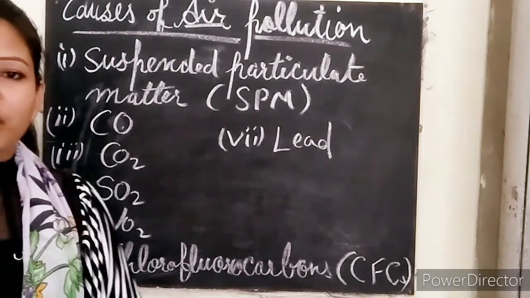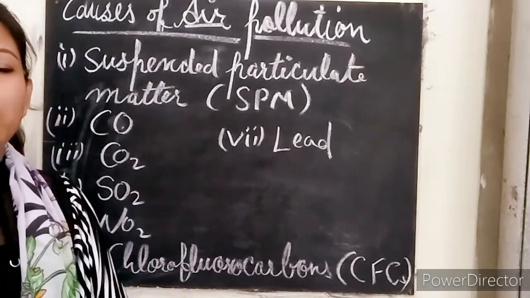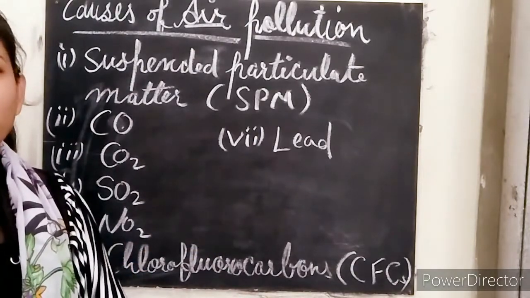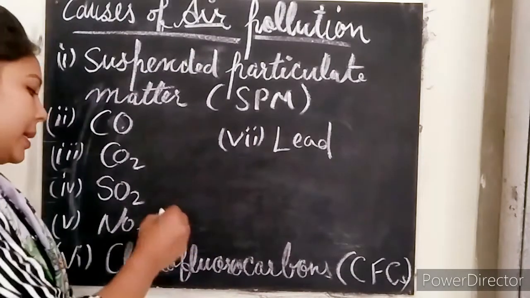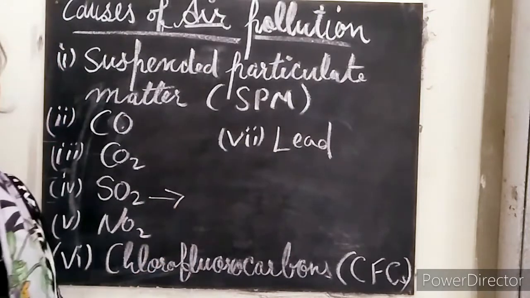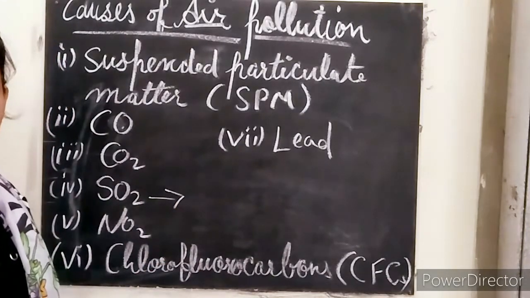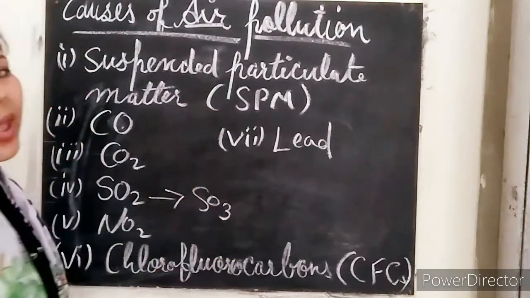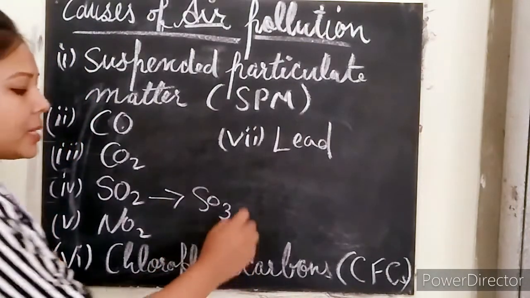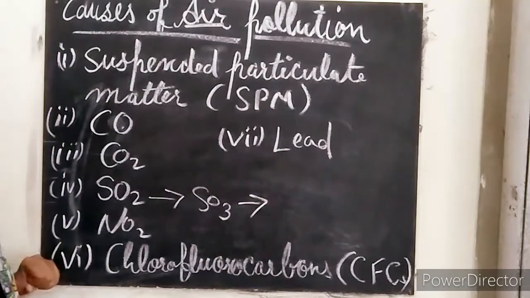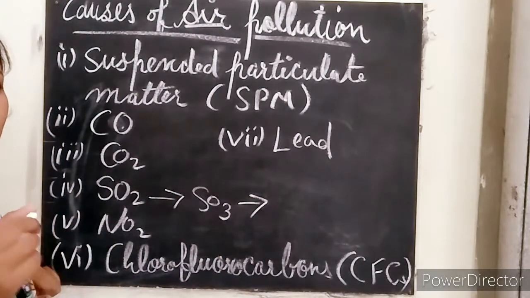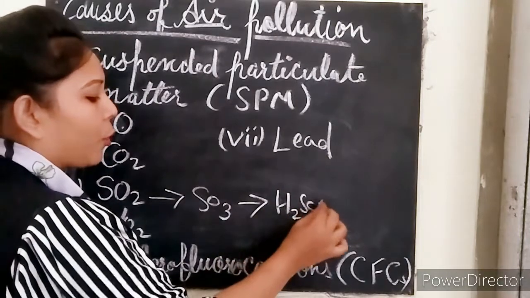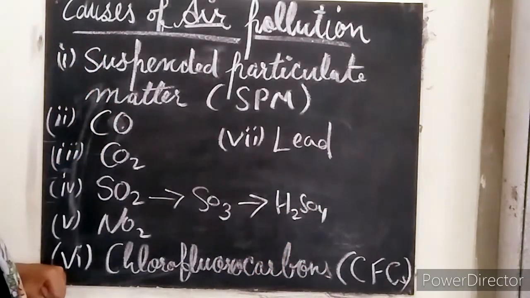So next we have sulfur dioxide. Sulfur is present in coal, and when it is burnt, sulfur dioxide is given off, right? This sulfur dioxide further reacts with oxygen present in the atmosphere and makes sulfur trioxide, okay? And if this sulfur trioxide mixes with the water present in the clouds, it makes H2SO4, that is sulfuric acid, okay?